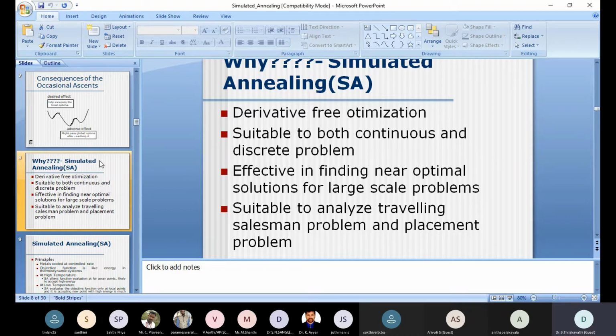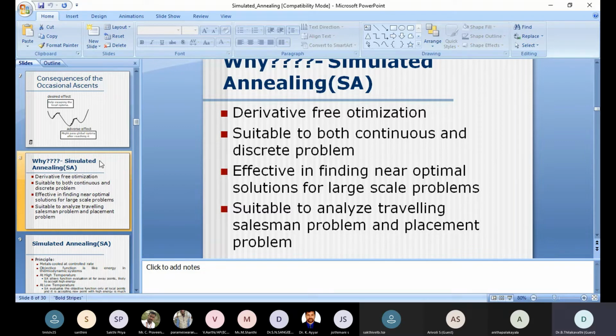This type of algorithm is suitable for both continuous and discrete problems. The steepest descent algorithm is mainly used for continuous problems, whereas simulated annealing can be used for both continuous and discrete, like the genetic algorithm. The function we want to evaluate can be a continuous function or a discrete function. So simulated annealing is suitable for both.